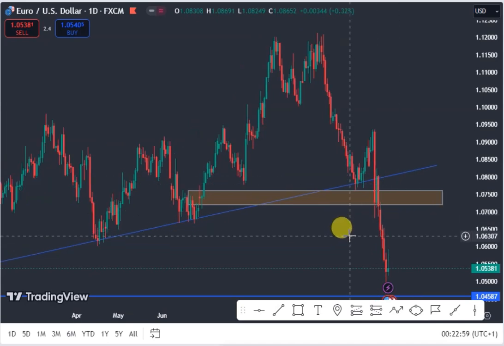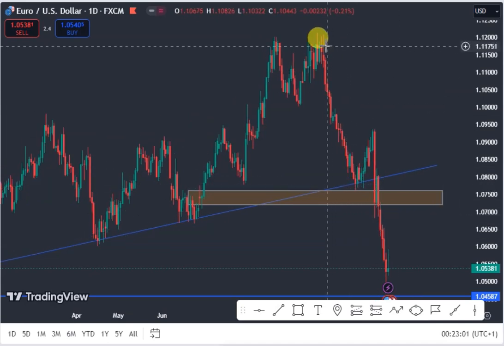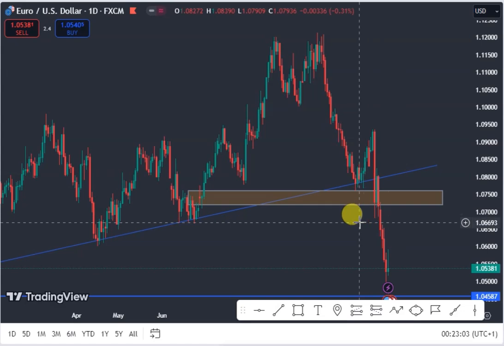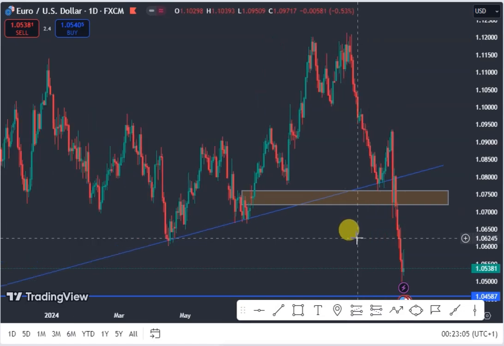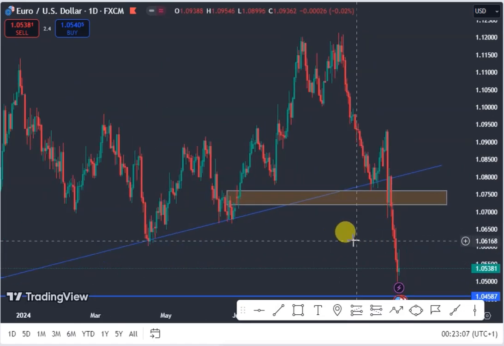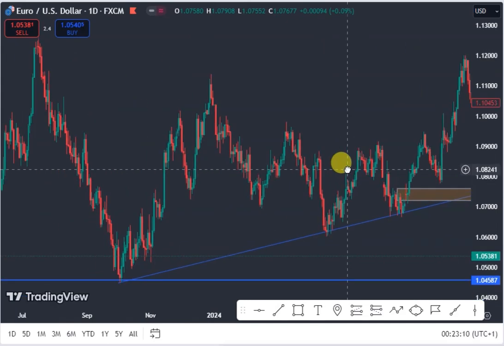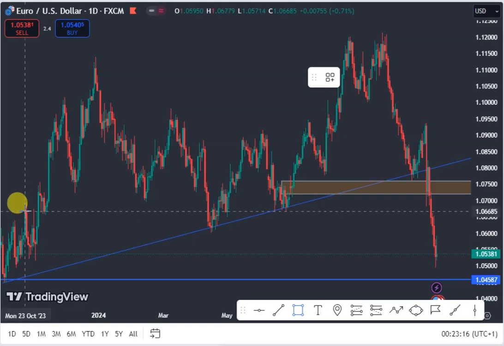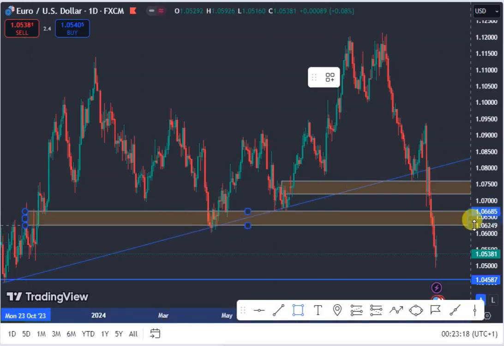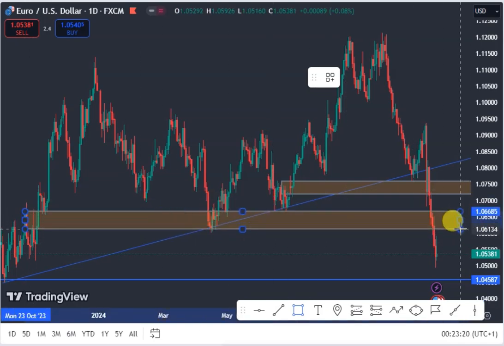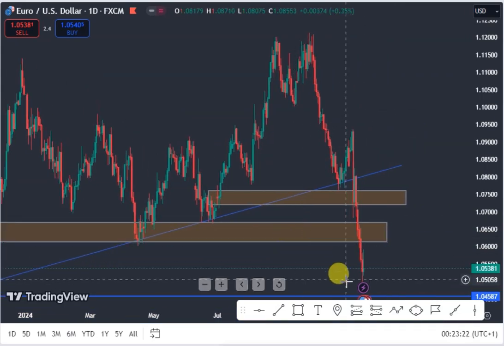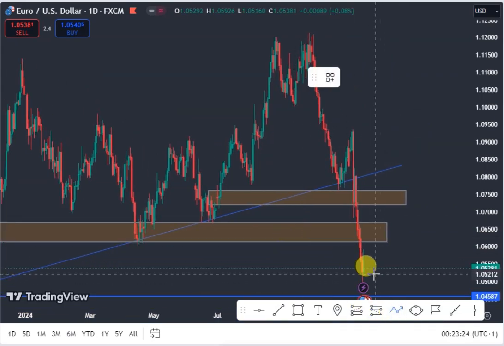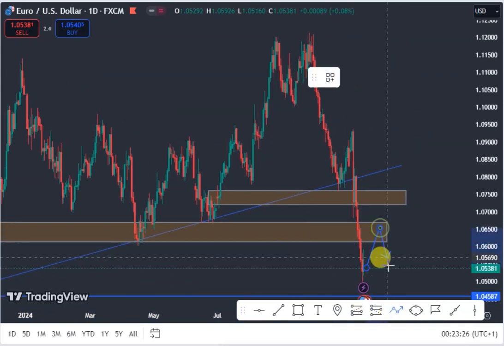EURUSD on my daily chart still remain on a downtrend, because we have a series of higher low. So long we have a series of higher low, we expect the EURUSD to continue to drop. But first, we expect price to move back to this resistance level before we look at for selling opportunity for the EURUSD. So we expect EURUSD to do a retest of this resistance level on the daily chart. Then we'll be looking at for a possible selling opportunity for the EURUSD.